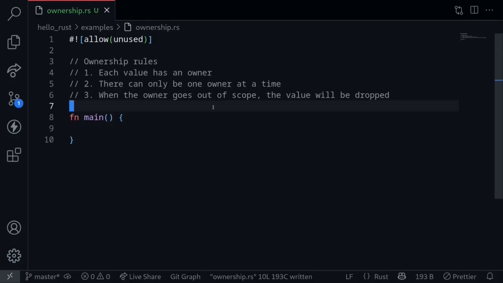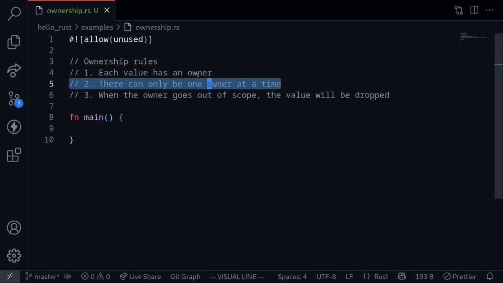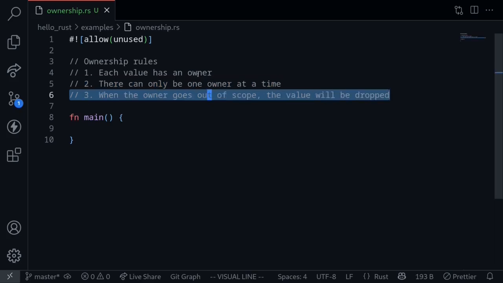Ownership rules in Rust ensure memory safety. The rules are: each value has an owner. There can only be one owner at a time. When the owner goes out of scope, the value will be dropped. Let me explain these rules one at a time.